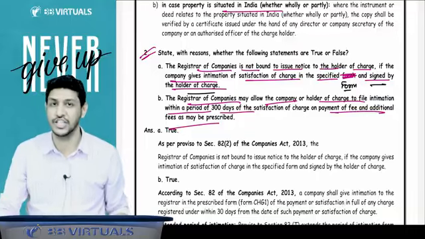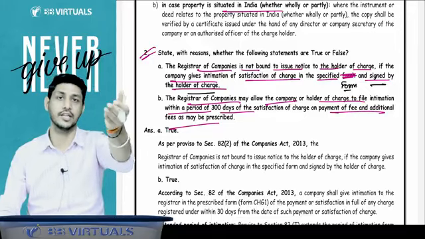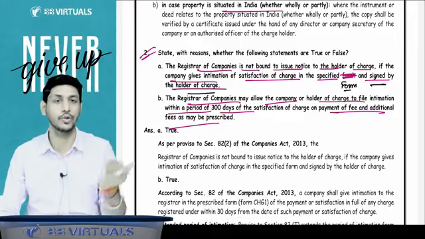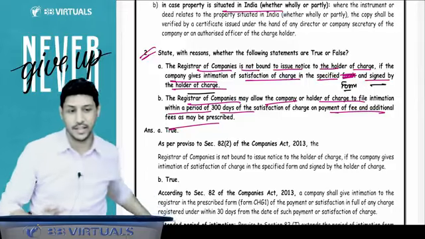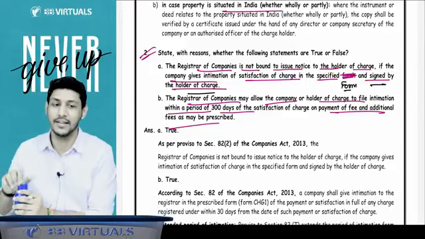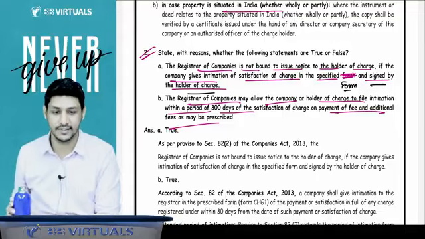Originally, initially, 30 days are allowed. But if you make an application for the extension, the ROC will grant you the extension, and in that case you will be able to file that satisfaction form within a period of 300 days.